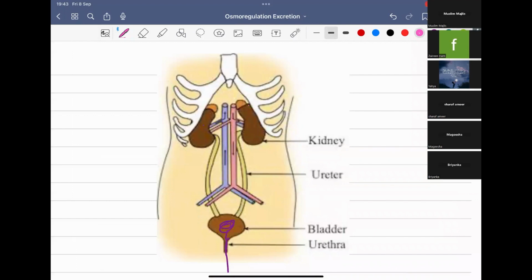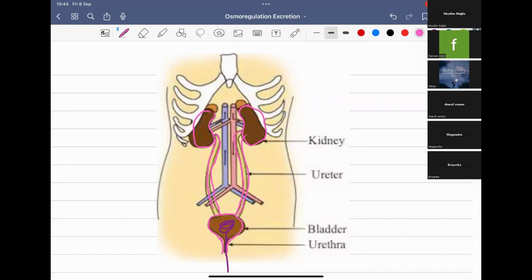So you can see they have two kidneys, and from the two kidneys you have the ureters, a pair of ureters from each kidney, and they enter the urinary bladder, and that ends with the urethra. So these are the parts of the urinary system: two kidneys, two ureters, urinary bladder, and urethra. So we need to know what are the main functions of them.